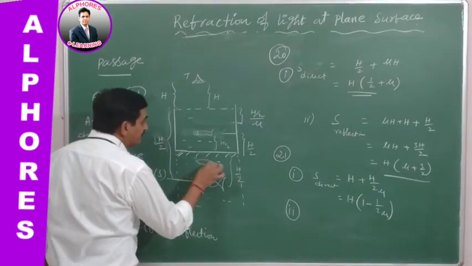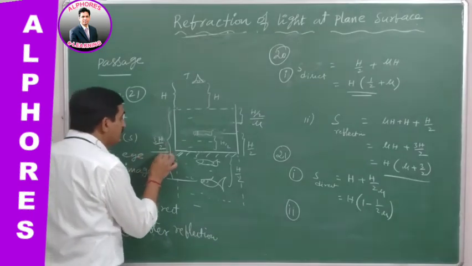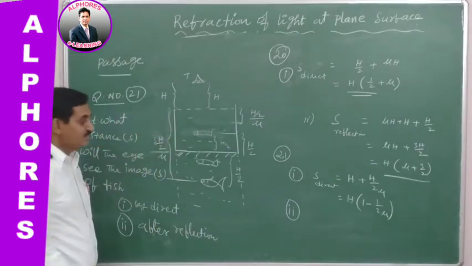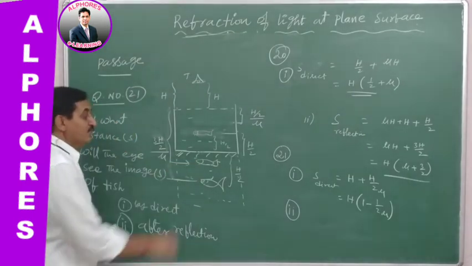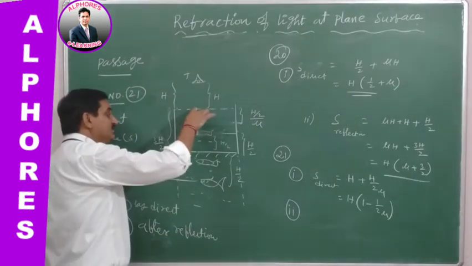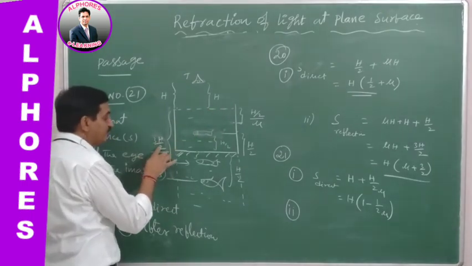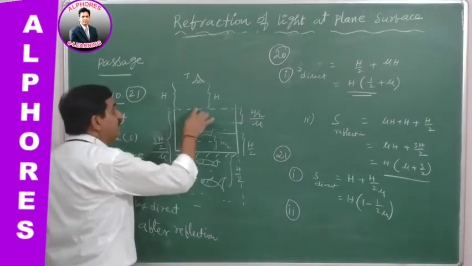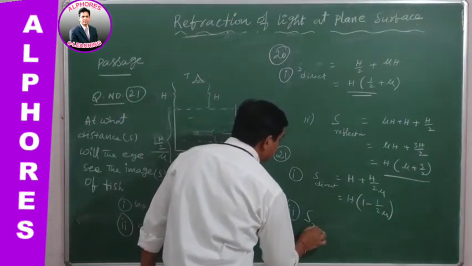Apparent depth means 3h by 2 by mu. So this is the apparent depth, apparent position. From here to here, 3h by 2 mu, 3h by 2 by mu, and plus h, then h after reflection,